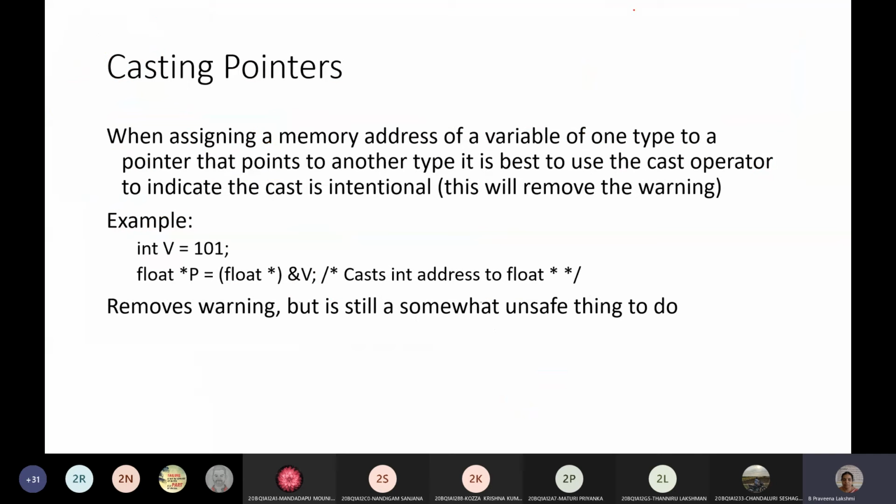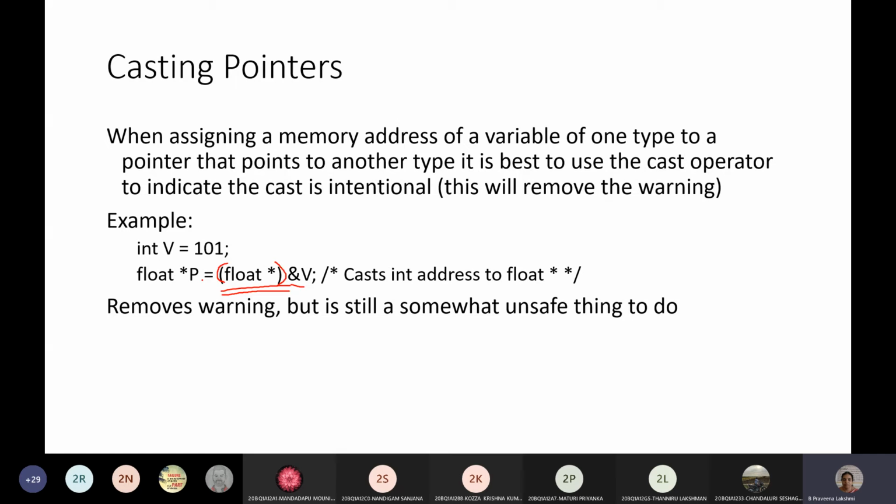Okay, next we will go for casting the pointers. This is type casting the pointers. Previously we have seen the pointer types, where we said that you will get a warning message whenever you try to store one data type address into another data type pointer. To avoid that warning message you can give type casting. Within the brackets you can mention float asterisk. That is, you want to convert this v address, the integer variable address, to a float pointer address.